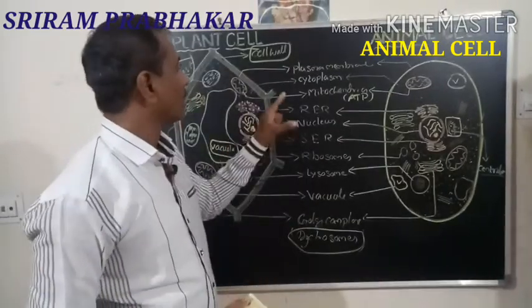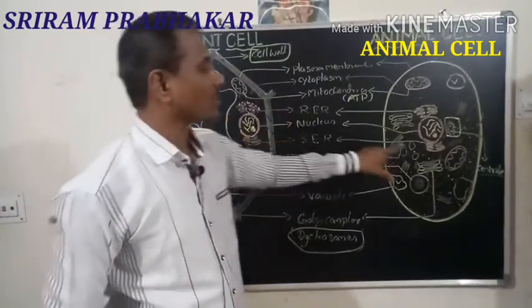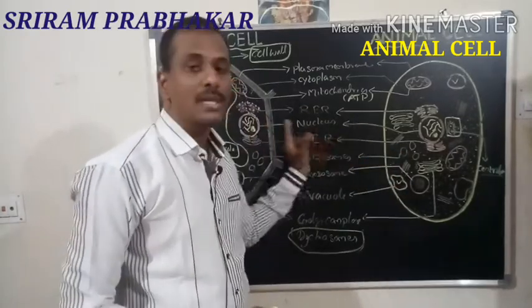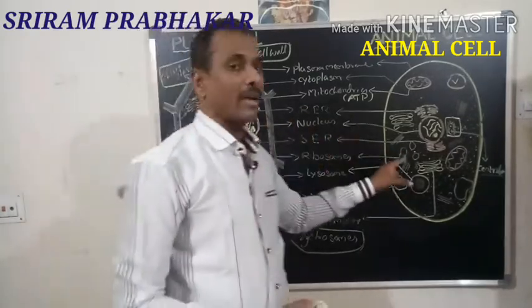So this is about the different structure of the plant cell, structure of the animal cell, and what are the differences between the plant cell and animal cell.